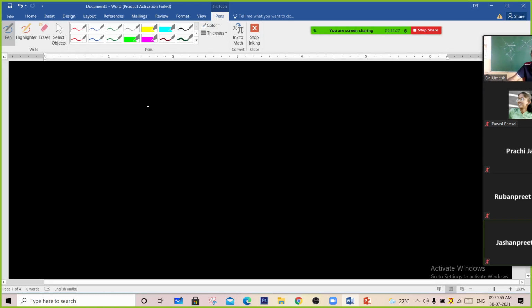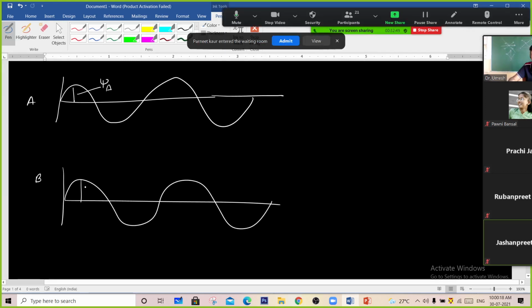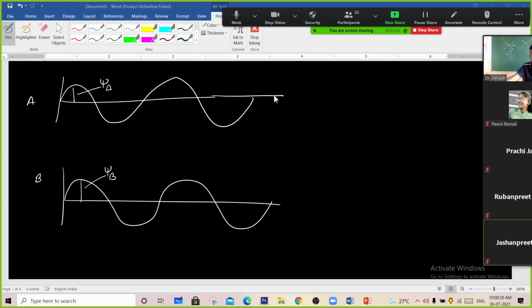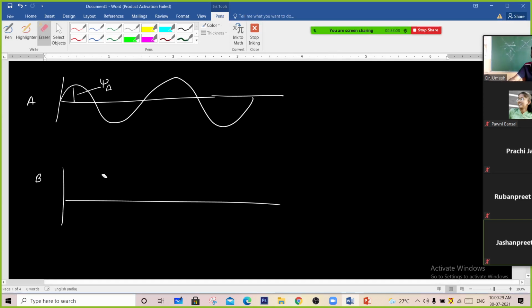So we have done how to make the bonding molecular orbital. Now if atom A has a wave function psi A and atom B has a wave function psi B. This time I am changing something: this time a crest with a trough and a trough with a crest.